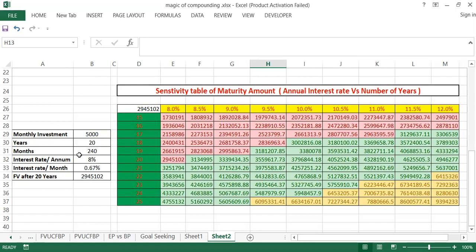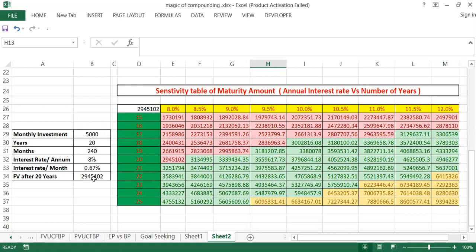I have taken the same example I explained in the previous section: a person A investing say 5,000 rupees every month for a period of 20 years with an interest rate of 8 percent. This is the future value. From this I have created a sensitivity table. How to create a sensitivity table, I already explained in my previous videos, along with future value of annuity, present value of annuity, single amount category, and goal seeking functions. Those who are interested, please watch my previous videos for better understanding.